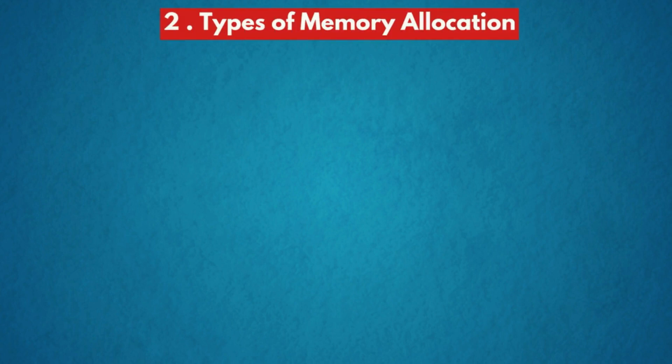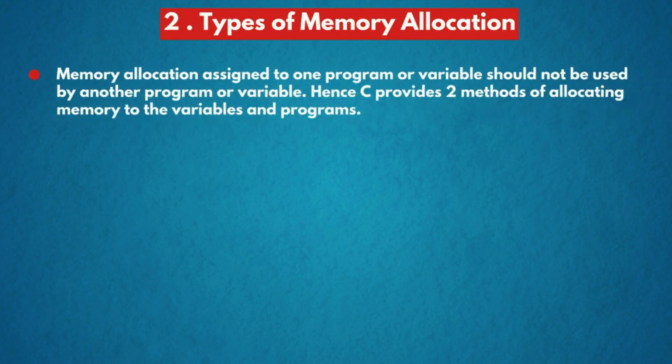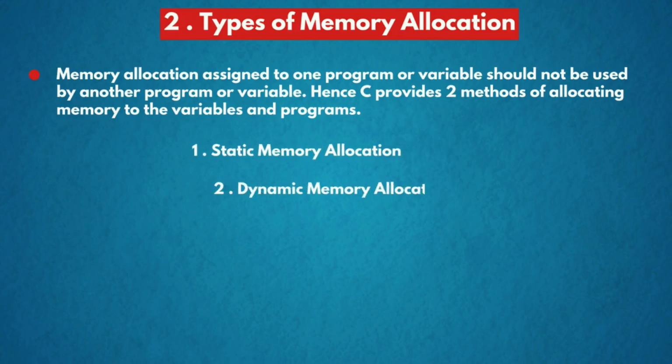The second concept is types of memory allocation. Memory allocated to one program or variable should not be used by another program or variable. Hence, C provides two methods of allocating memory to the variables and programs. The first one is static memory allocation, and the second one is dynamic memory allocation.